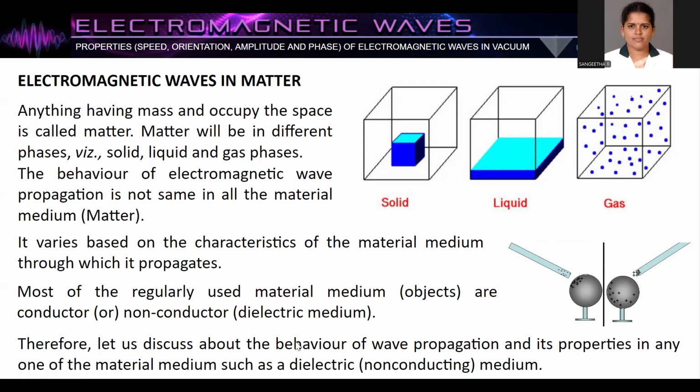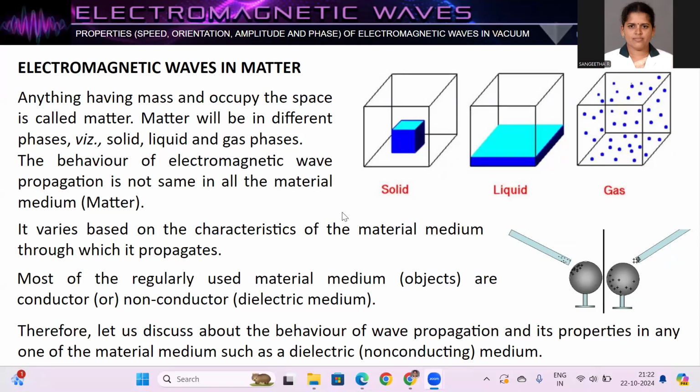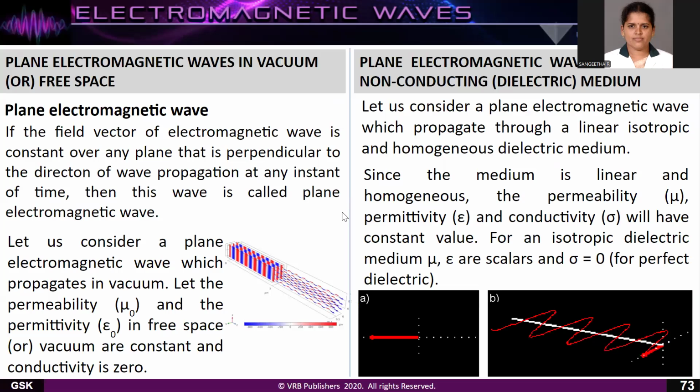the behavior of wave propagation and its properties in one of the material media, such as a dielectric medium, and also we are going to compare it with the vacuum when the light is traveling through the vacuum. That is, the difference between an electromagnetic wave in a vacuum or free space and an electromagnetic wave traveling in a non-conducting or dielectric medium.